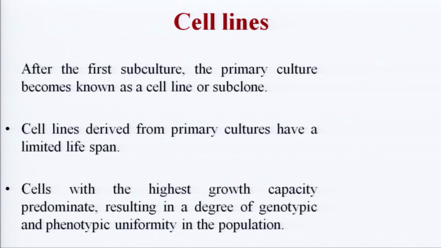Clone refers to duplication. Subclone, we are just using this term to maintain the understanding that it has been subcultured. The cell lines derived from the primary cultures have a limited lifespan. As I just told you, cell lines could be of two types, with a finite lifespan or a continuous cell line. Cells with the highest growth capacity predominate, resulting in a degree of genotypic and phenotypic uniformity in the population.